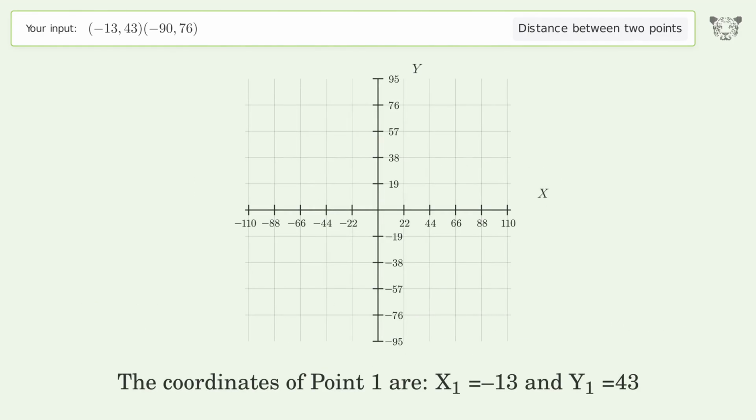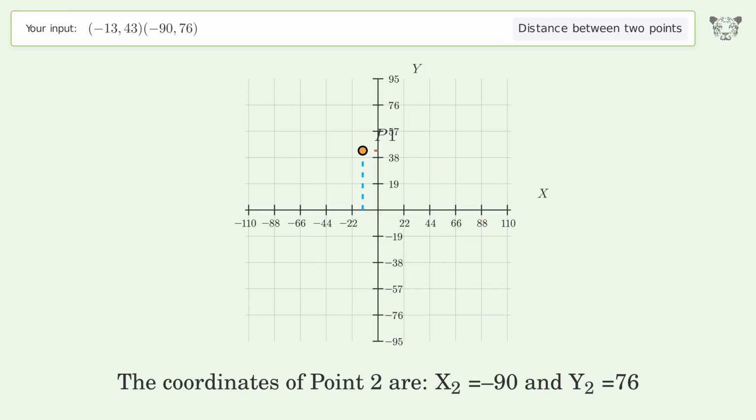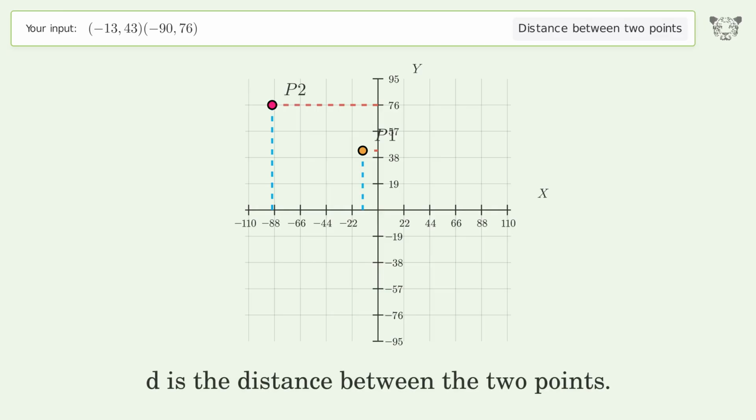The coordinates of point 1 are, x1 equals -13 and y1 equals 43. The coordinates of point 2 are, x2 equals -90 and y2 equals 76. D is the distance between the 2 points.